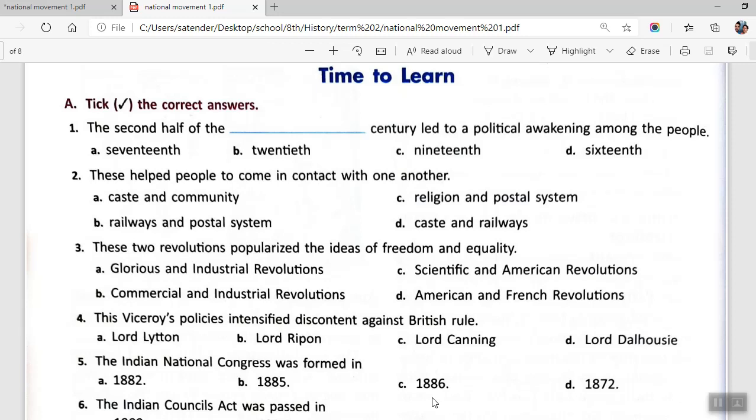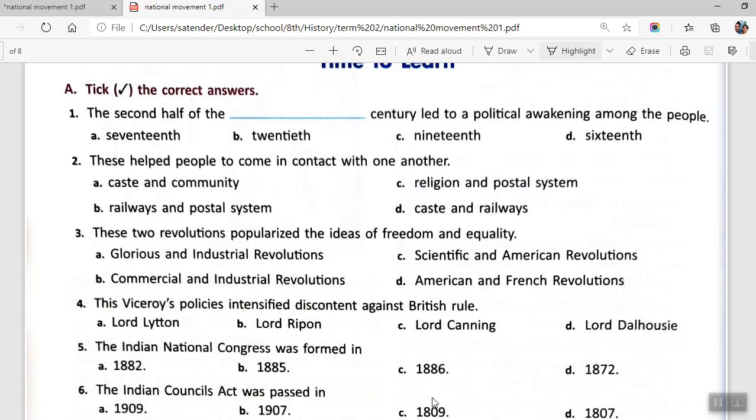The first question goes, the second half of dash century led to political awakening among the people. So it would be 19th century. Remember, it was 1857. We just studied events after 1857, so that would be counted as 19th century.